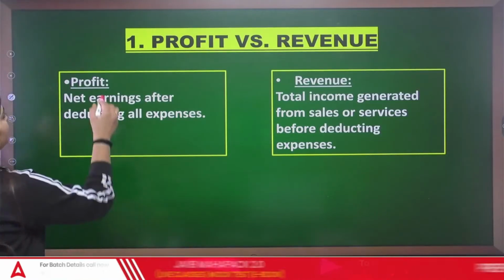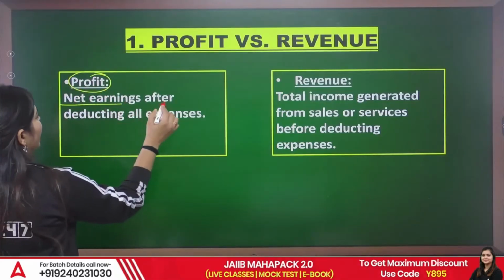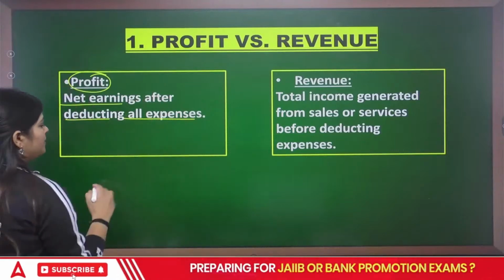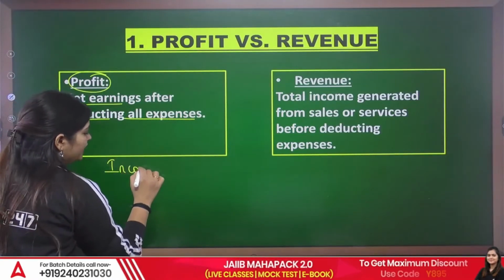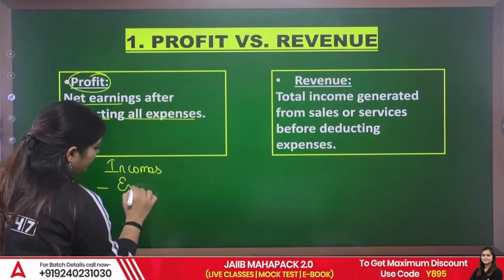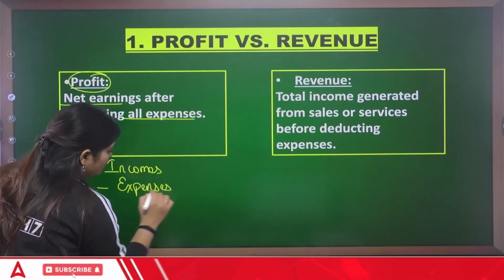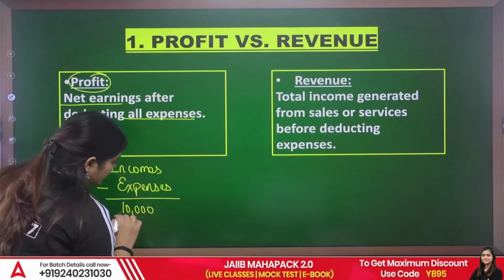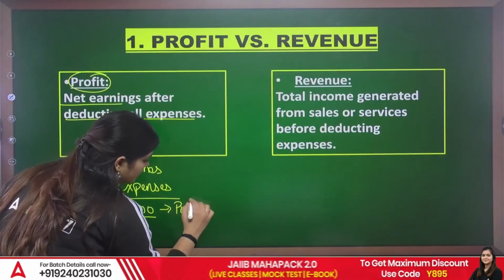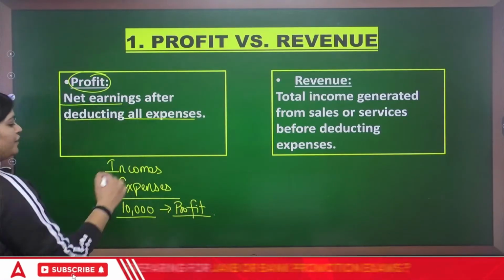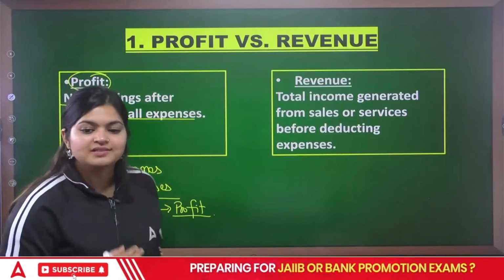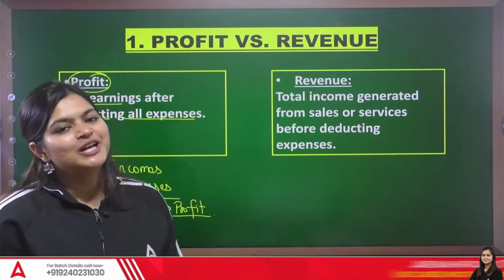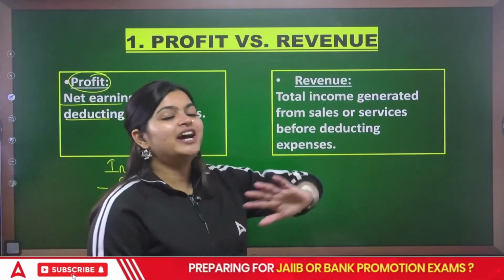Profit means what? Profit is your net earning after deducting all expenses. First you will talk about all your incomes, and when you subtract all your expenses in the amount when this income is greater, suppose 10,000, that is your profit. So when your incomes are greater than your expenses, that is your profit. If incomes are less than your expenses, that is your loss. But revenues, they are different.